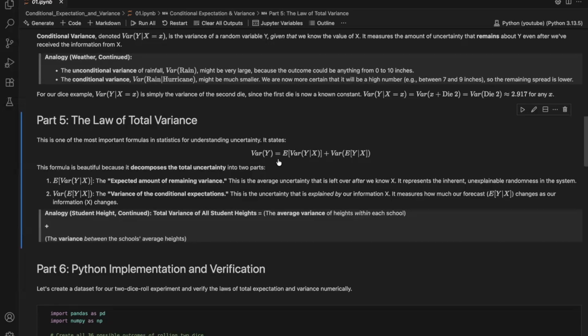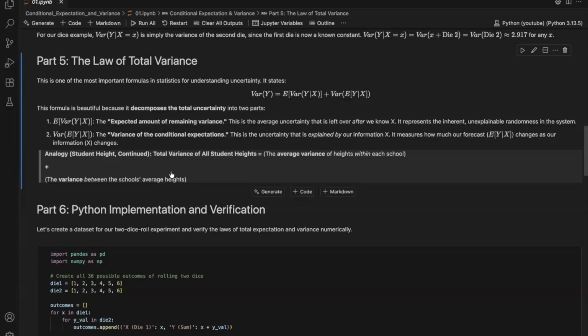The first term is the expected amount of the remaining variance. It's the average uncertainty that's left over even after we have our new information. This is the inherent unexplainable randomness in the system. The second term is the variance of the conditional expectations. This is the part of the uncertainty that is explained by our new information. It measures how much a forecast itself bounces around as we get different information.